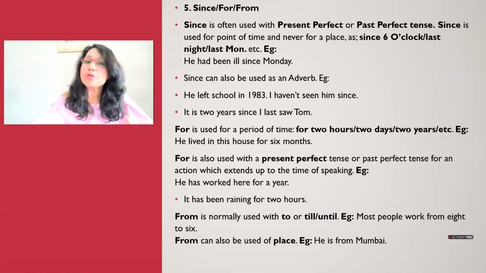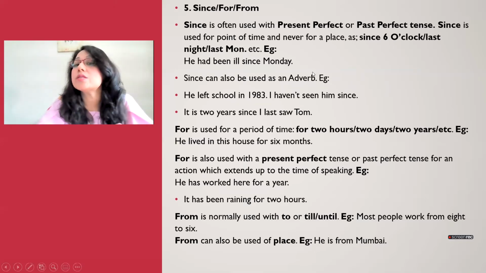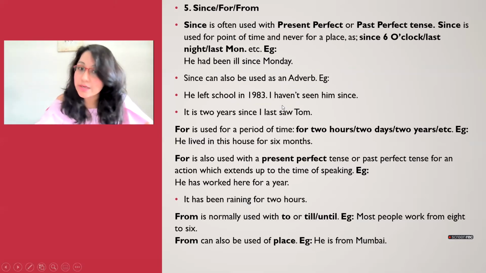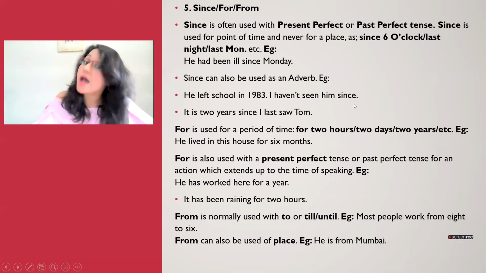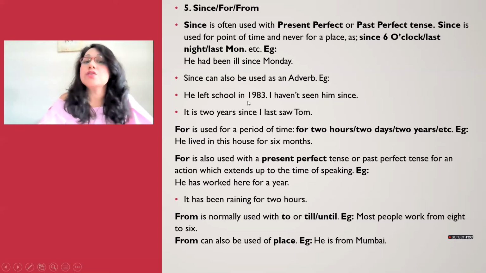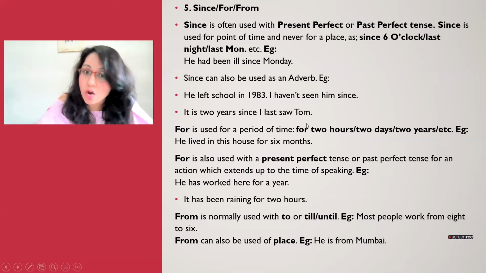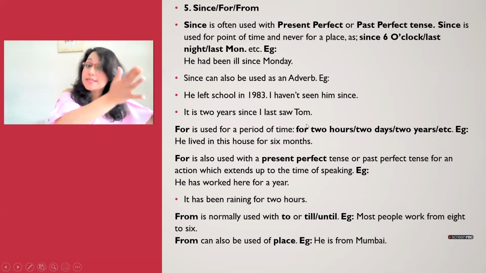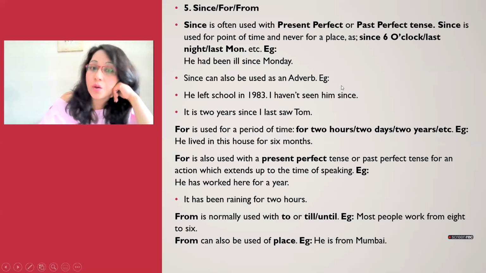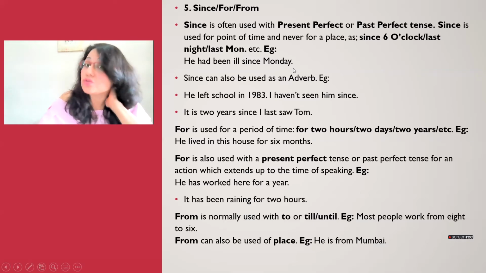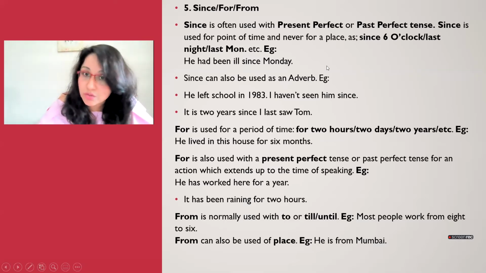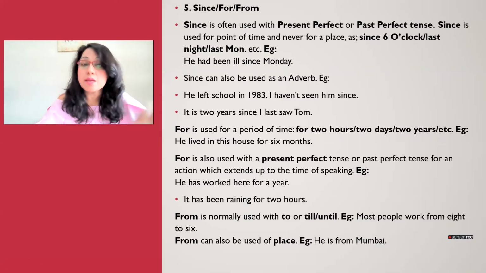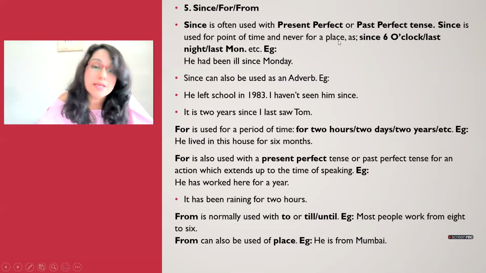All right, so when you use it like this, it's not a preposition. It is being used as an adverb. So he left school in 1983 and I haven't seen him since. That means since that time I haven't seen him. It is 2 years since I last saw Tom. Again, the same thing: since that time I haven't seen him. Okay, so when you're using since, you're going to be using it with a specific point of time in the past. So since Monday or since 6 o'clock.